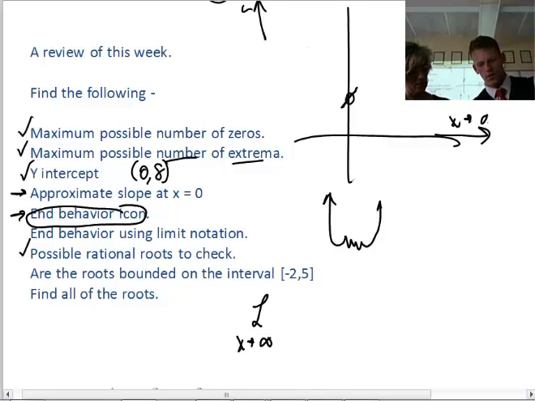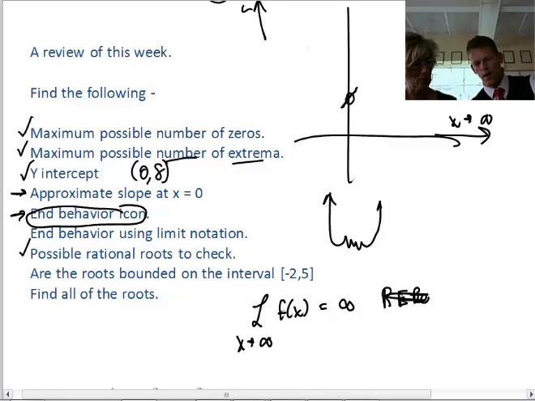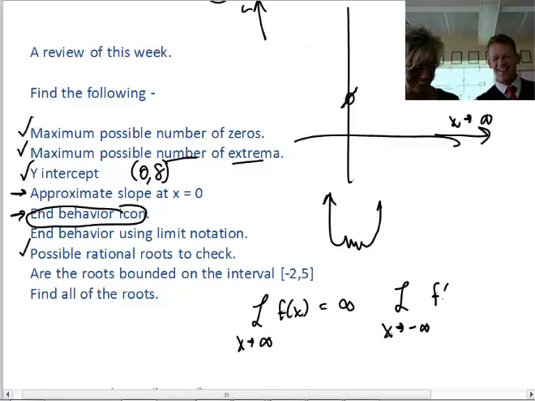As x goes to infinity, the function approaches infinity. So that was the right end behavior. And the left end behavior is as x goes to negative infinity. For this function, it's going up to infinity, so we'll write infinity.